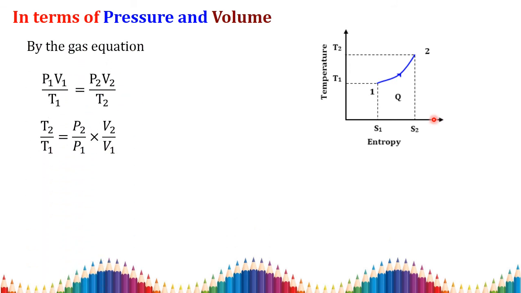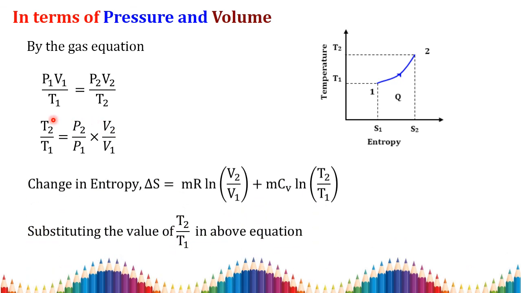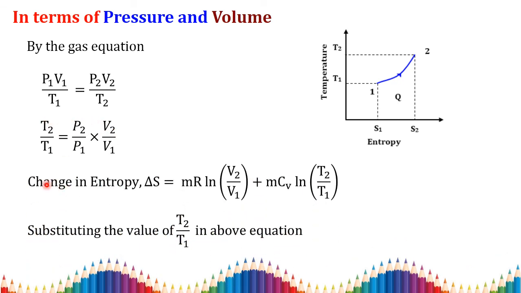Again, by applying the gas equation, here we need it in terms of pressure and volume. So you keep pressure and volume on one side, and keep the temperature at the left hand side. Then this is the change in entropy equation that we discussed in the first derivation, derived in terms of temperature and volume.